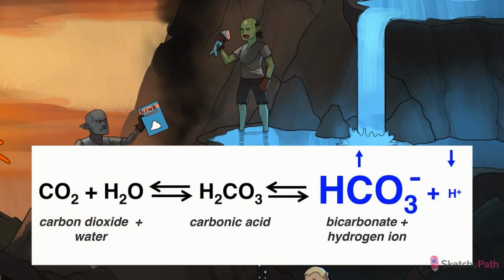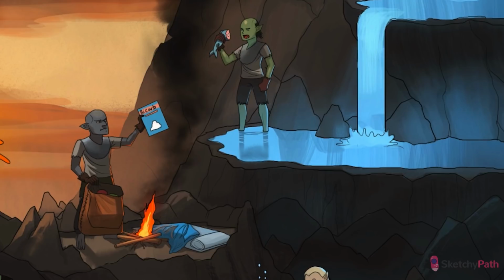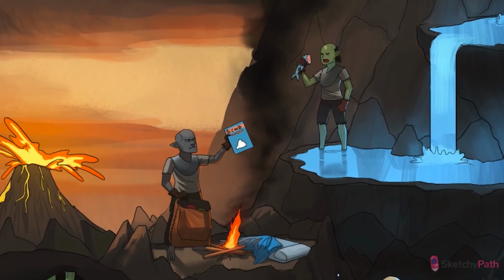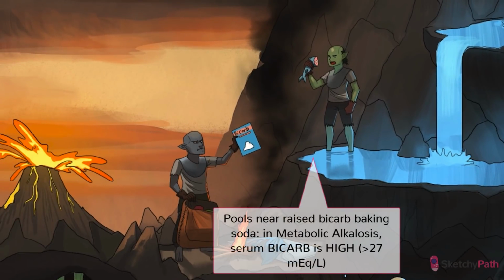The pathologies we'll encounter in metabolic alkalosis all involve increased retention or increased production of bicarb. In most cases, a retained bicarb means a corresponding excreted proton. It's basic science. Basic. So notice that the metabolic alkalosis scene takes place next to the gork rummaging around the active campsite. Bicarb will be increased.